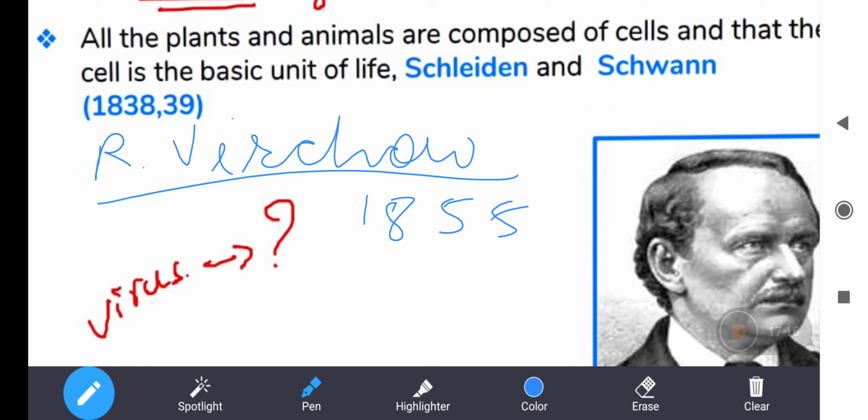For example, if we talk about the nerve cell, you know the nerve cells are long thread-like structures. Why are they so long? Because they have to carry messages from one organ or one part of the body to another part.